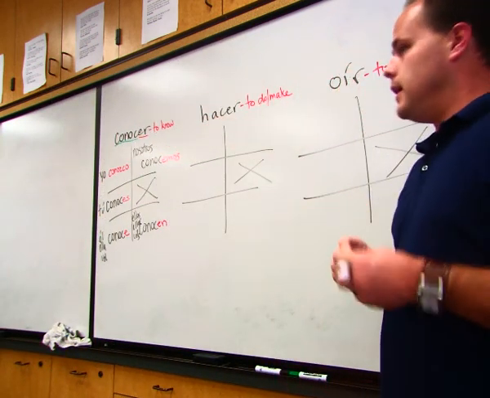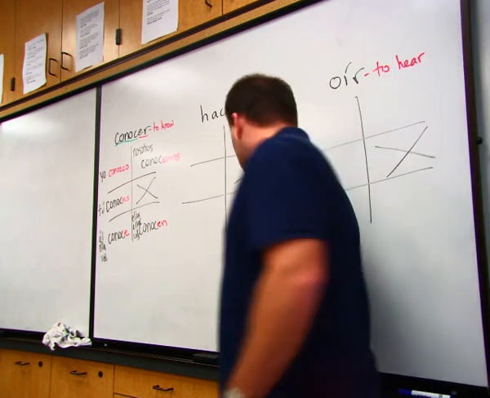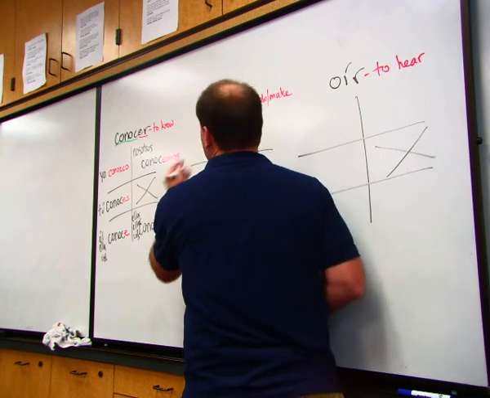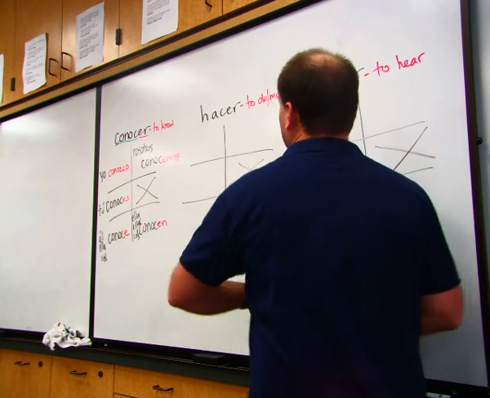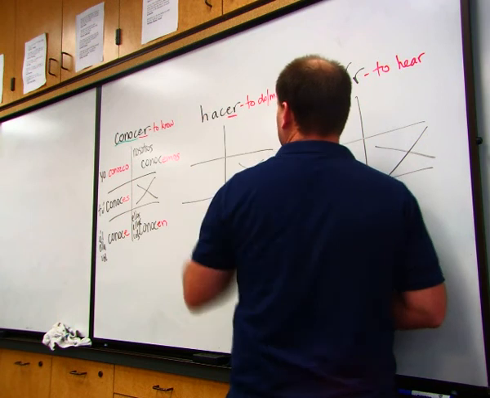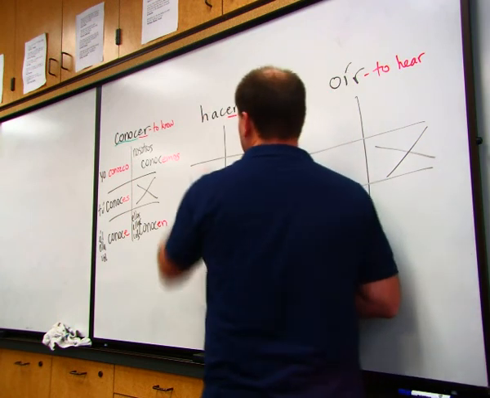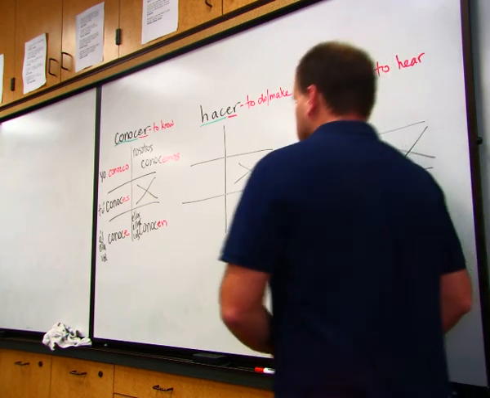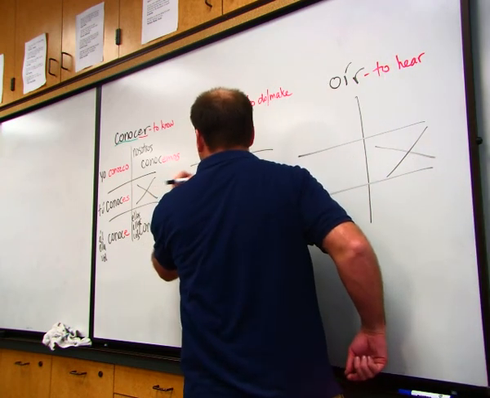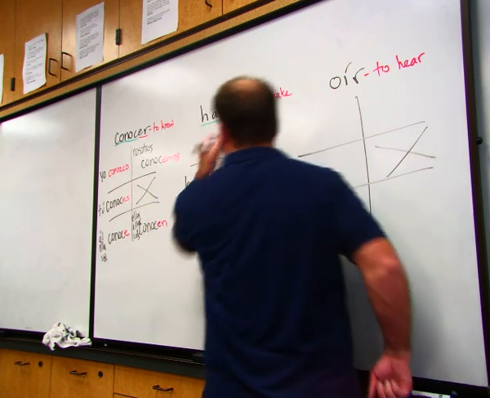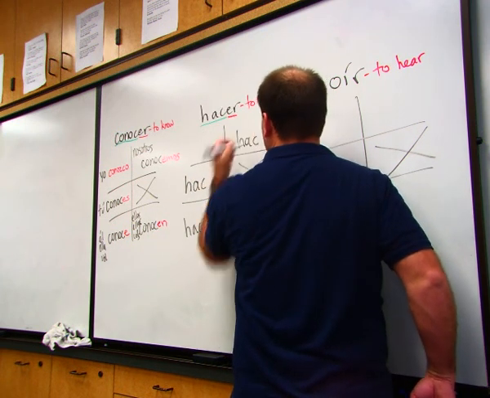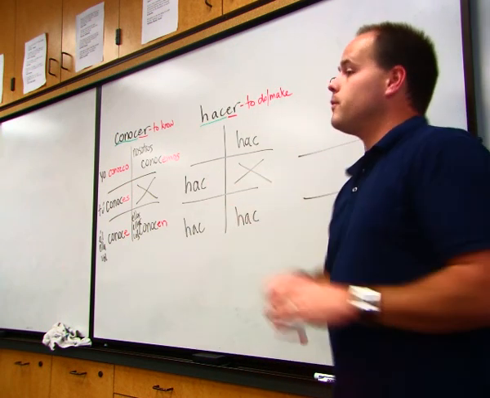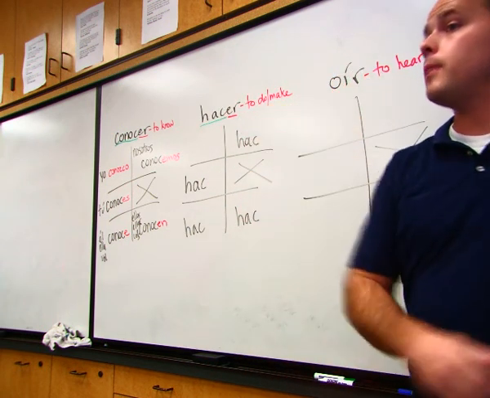Hacer, same idea. Okay? The tú, él, ella, usted, nosotros, ellos, ellas, ustedes, they're all regular. So what is our ending for hacer? ER. So what is our stem? H-A-C. So let's put it in our tú, our él, ella, usted, our nosotros, and our ellos, ellas, ustedes. Notice conocer and hacer are both ER verbs.